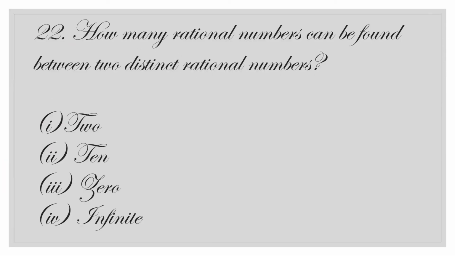How many rational numbers can be found between two distinct rational numbers? There are infinitely many rational numbers between two distinct rational numbers.